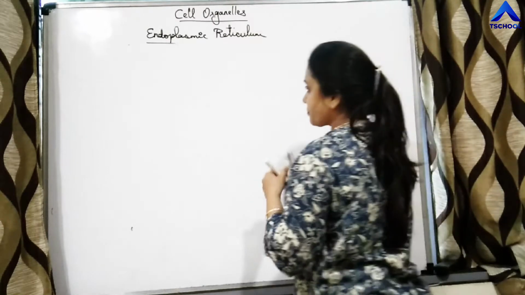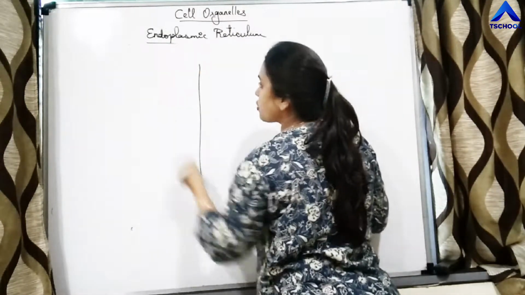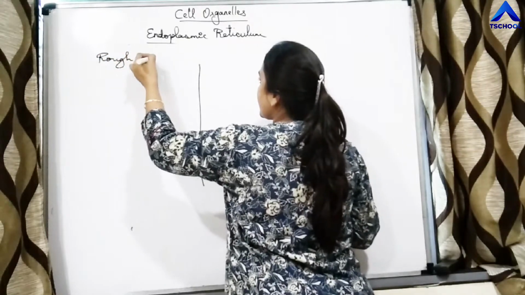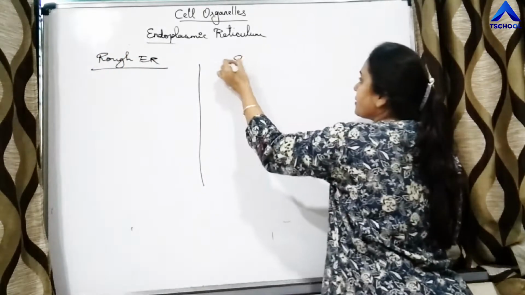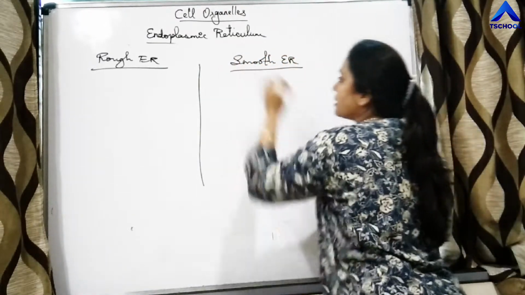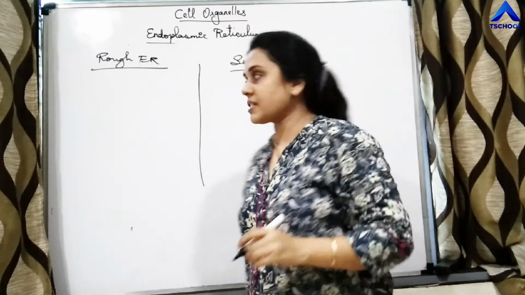So we know that there are two types of endoplasmic reticulum. First is rough ER and second is smooth ER. What are the differentiating features?